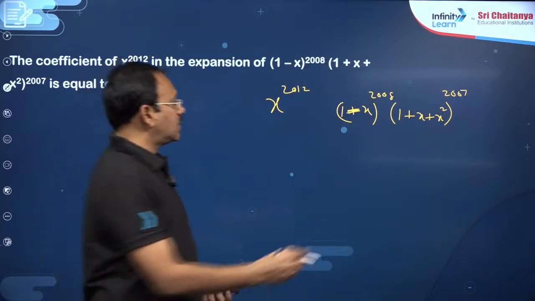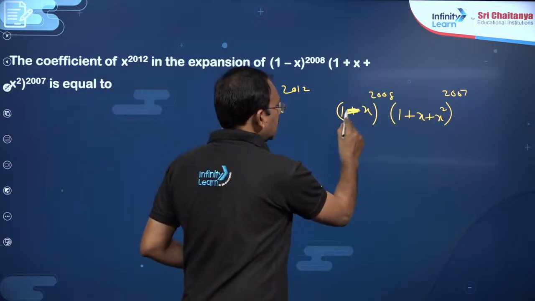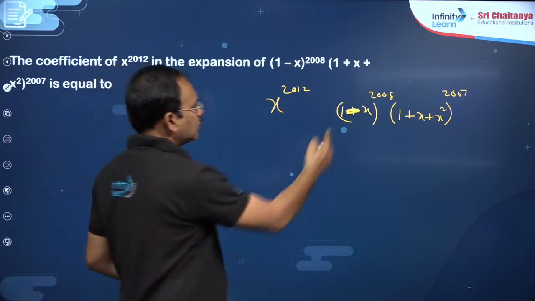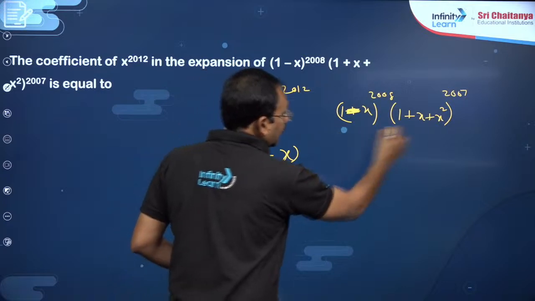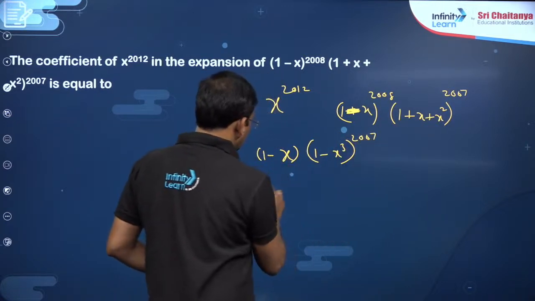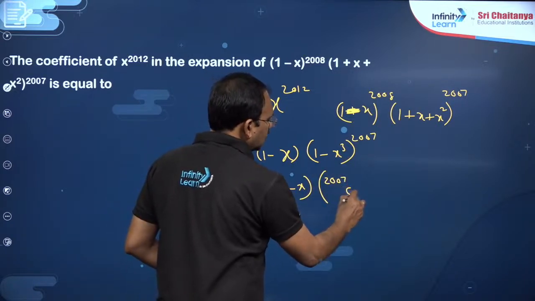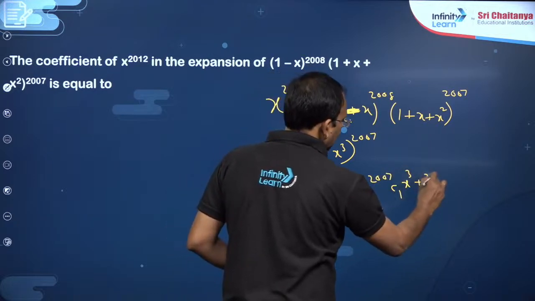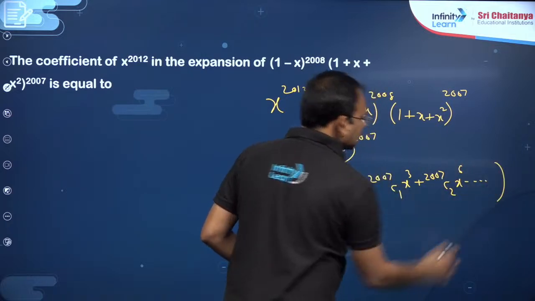Here, dear students, (1 + x)(1 + x²) will become 1 − x³. So you do one thing: separate the term 1 − x, and the rest, if you multiply, will become (1 − x³)^2007. So that is going to be (1 − x) times the expansion: 2007C0 − 2007C1 x³ + 2007C2 x⁶, like that you will get up to the last term.